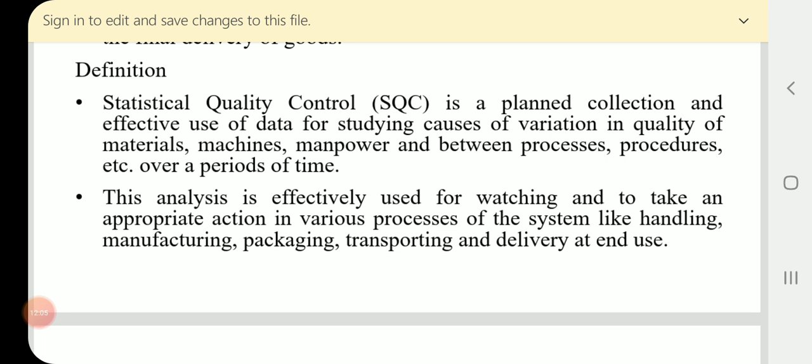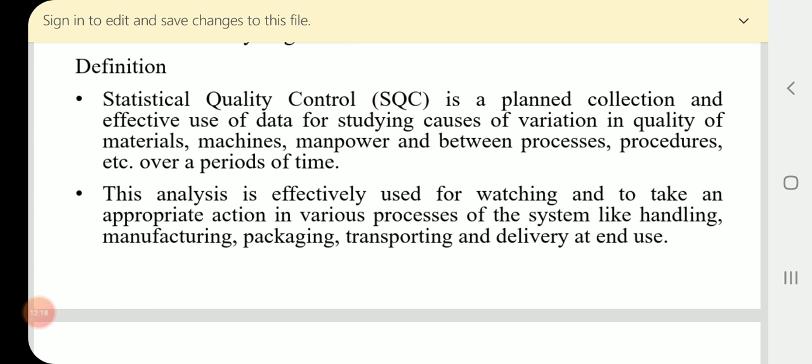This may be observed in the quality of materials, machines, manpower, between the processes, procedures, etc. over a period of time. I specified period of time: in a particular day, at regular time intervals.